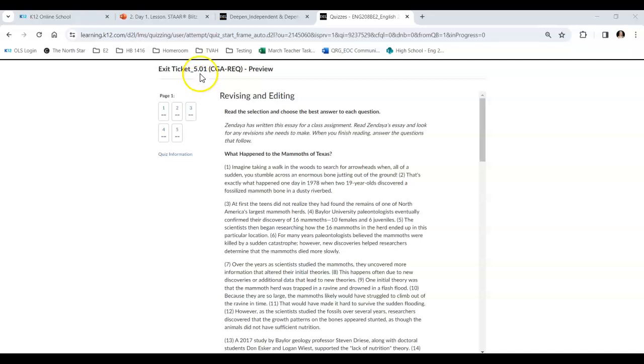I am going to walk you guys through 5.01. This is a revising and editing selection. So remember with revising and editing, when you see these numbers in front, that means you don't necessarily have to read for, like, understand everything. We're going to nitpick and we're going to go back and forth and just look at the questions and see how the student needs help, okay?